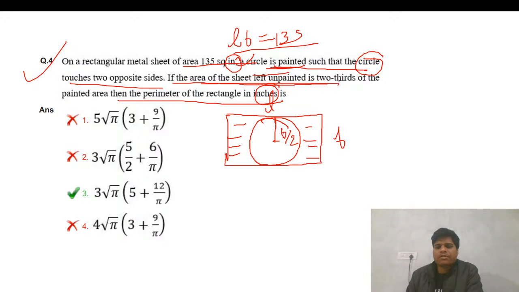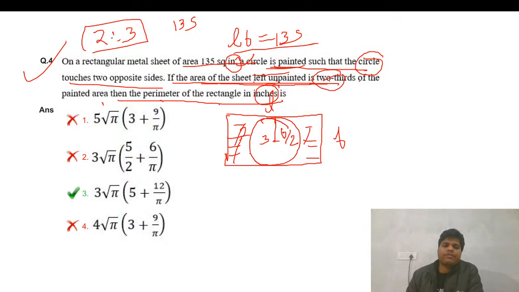The area of the sheet left unpainted is 2/3 of the painted area. So this is 2 and this is 3. This ratio is 2:3, and the total area is 135. So we can find this area and this area by dividing by 5: 2 times 27 is 54 and 3 times 27 is 81.